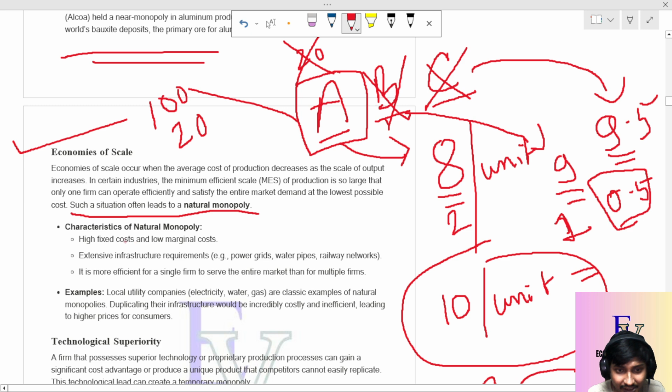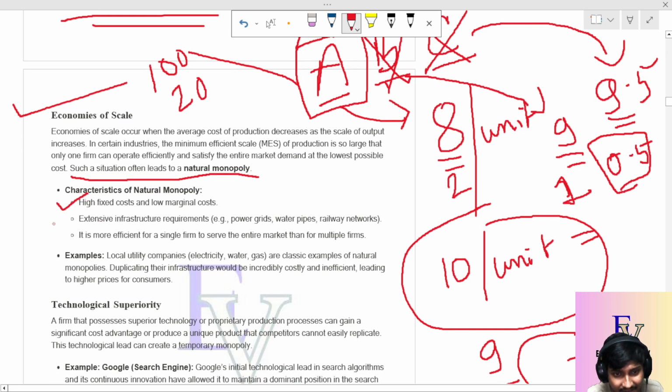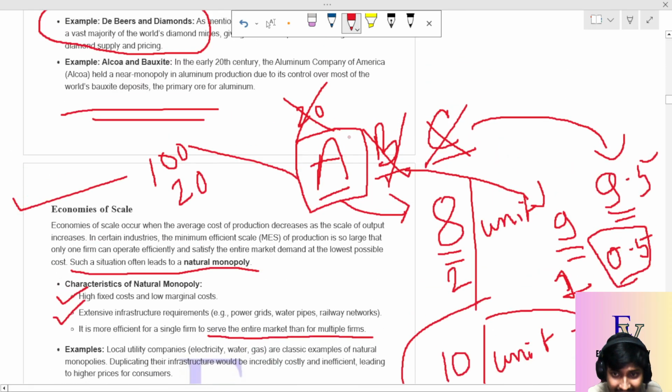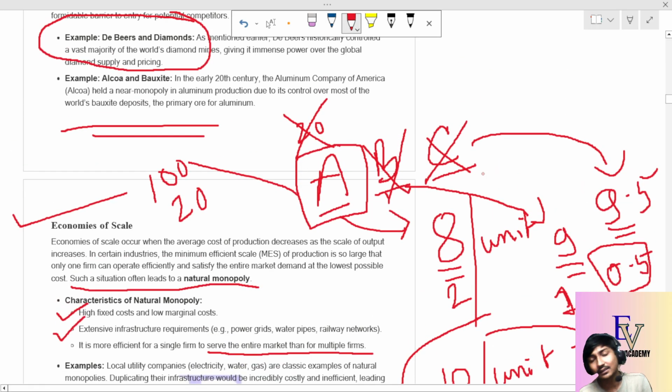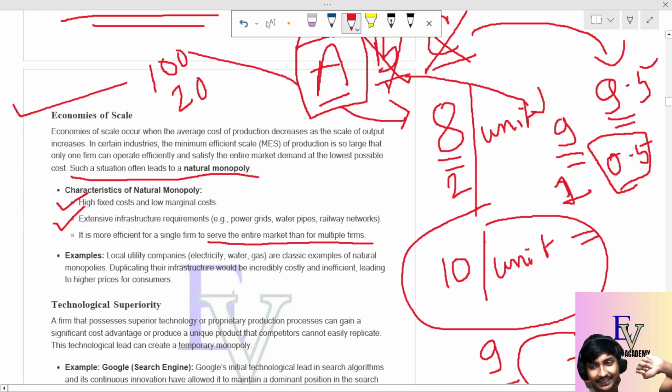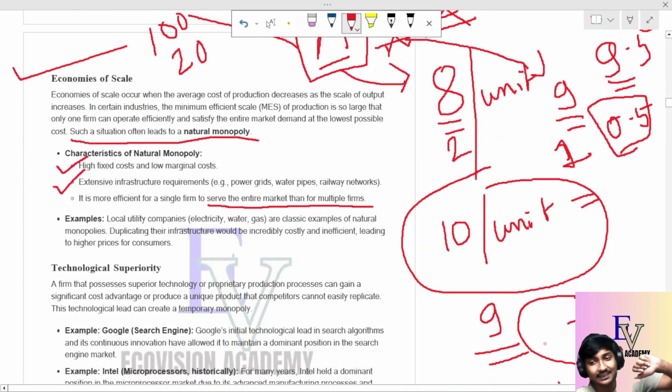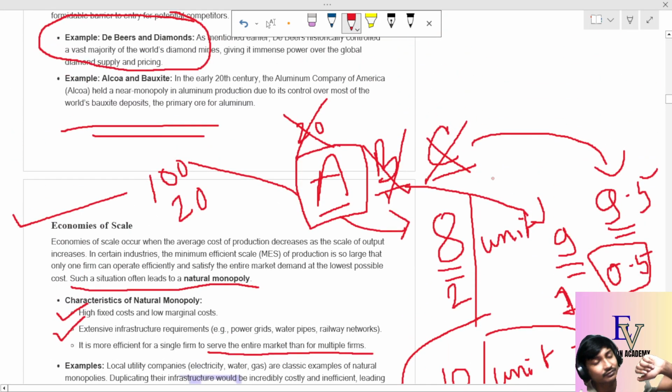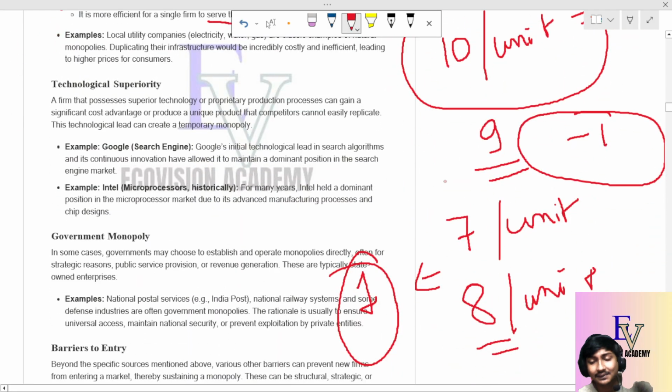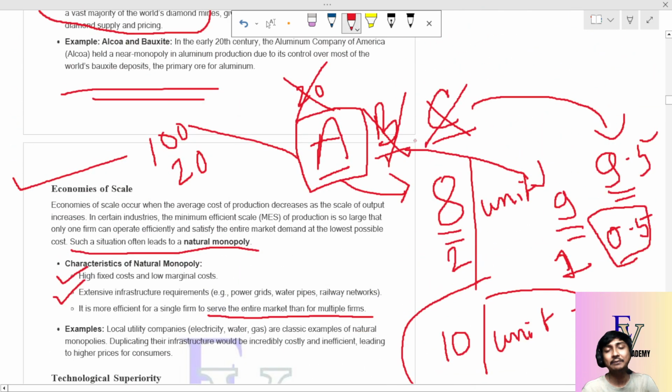See, what are the characteristics of a natural monopoly? High fixed cost and low marginal cost, and extensive infrastructure requirements, such as power grids, water pipes and railway networks. It is more efficient for a single firm to serve the entire market than for multiple firms. When A, B and C were operating simultaneously, the market price was very high. We were selling it at 10 rupees per unit. But when A started selling at 9 rupees per unit, C disappeared from the market. B was still continuing, but when A started selling at 8 rupees per unit, B also vanished and only A became the monopoly.